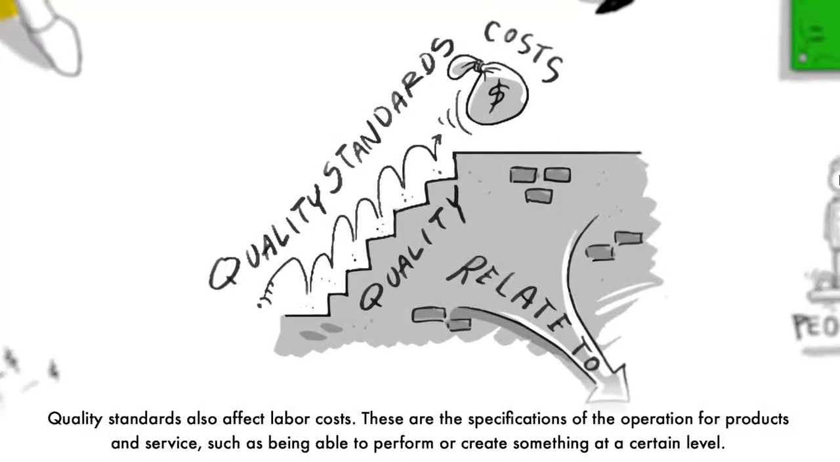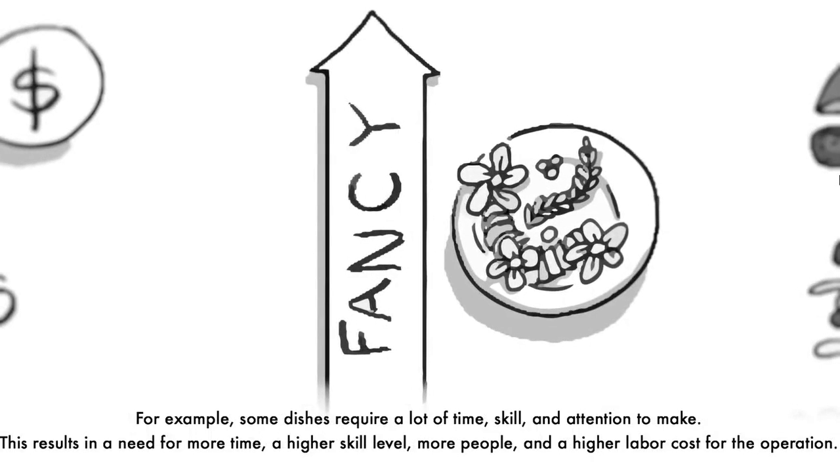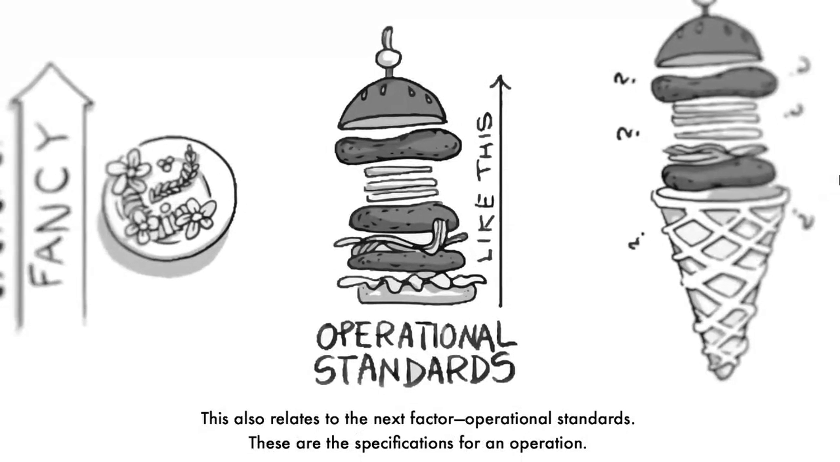Quality standards also affect labor costs. These are the specifications of the operation for products and service, such as being able to perform or create something at a certain level. Things like the type of menu, number of staff, and the skill levels required to meet the needs of the operation relate to quality standards. For example, some dishes require a lot of time, skill, and attention to make. This results in a need for more time, a higher skill level, more people, and a higher labor cost for the operation. This also relates to the next factor, operational standards.